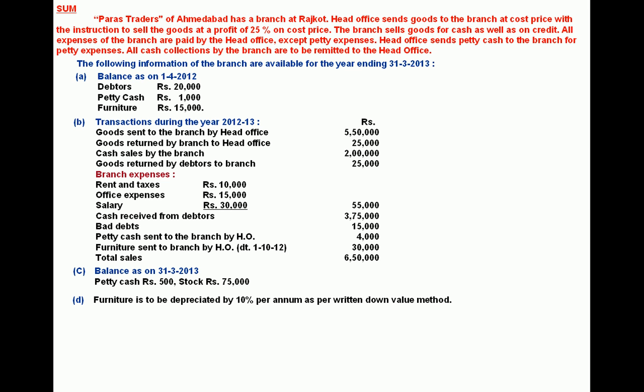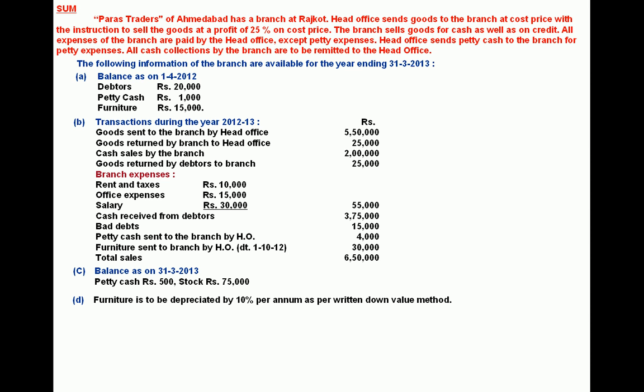Branch expenses, rent and taxes, office expenses and salary 55,000 paid by HO. It will be recorded in branch account as payment is made by HO. Cash receipt from debtors is a transaction between debtors and branch, so it's not recorded normally, but the amount received from debtors is remitted by branch to HO, so it will be recorded in branch account.